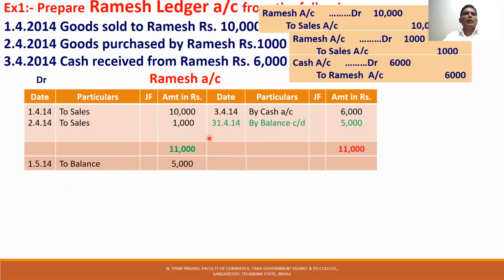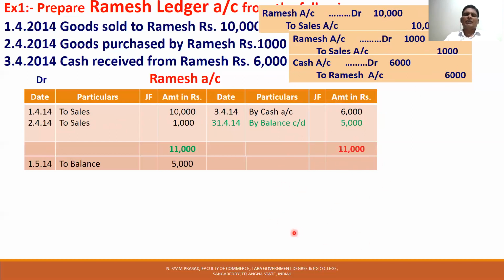I wrote the journal entries here too. Once again, I will explain. Ramesh account is debited 10,000 here. But you have to write what is opposite to sales. Ramesh account is also debited in the second entry. How much? 1,000. So Ramesh account is debited with 10,000 and debited with 1,000, that is 11,000. Ramesh account is credited with 6,000. This is the credit side of the Ramesh account.